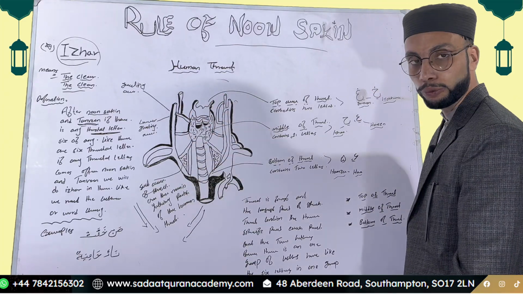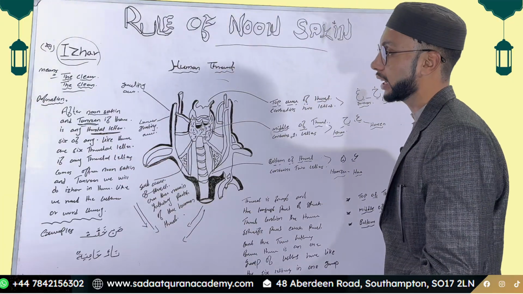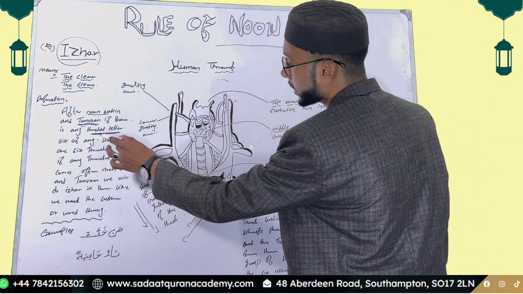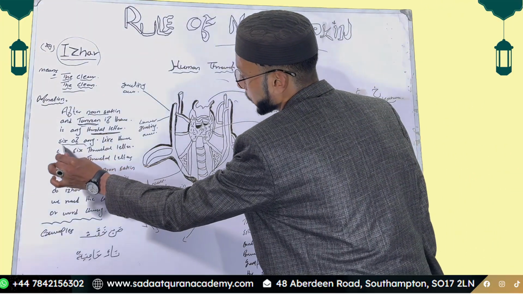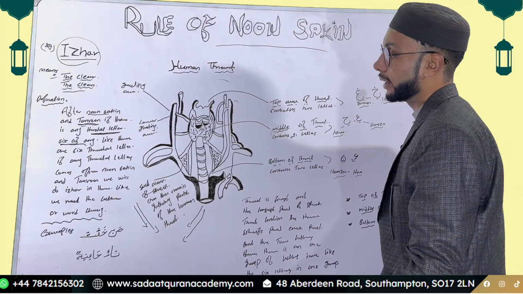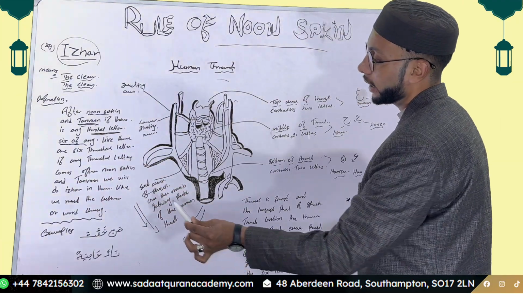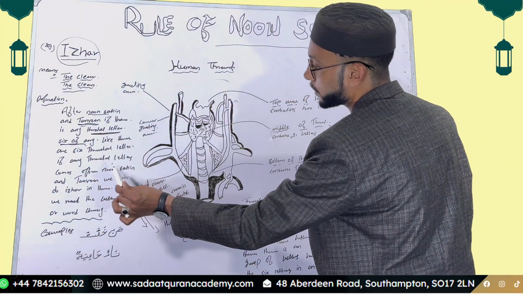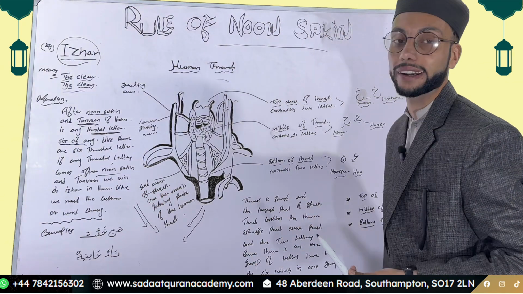Okay, let's go to our basic topic. I told you, if any of the six throat letters comes after Noon Saakin and Tanween, we will do Izhar there.